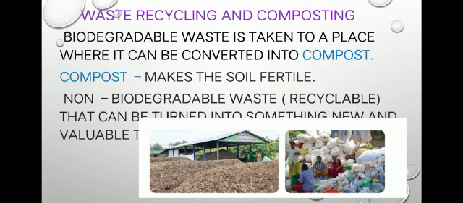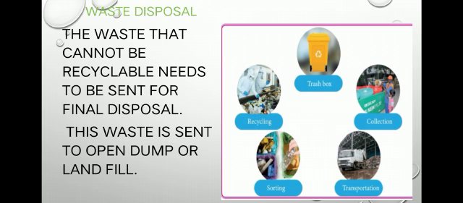Next, waste disposal. How do they dispose? The waste that cannot be recycled needs to be sent for final disposal. This waste is sent to the open dump or landfill. Landfill means an outer area. They put the non-recyclable waste like plastic, bottles, toxic bottles like that. This is how it is kept. These are the steps of waste management.